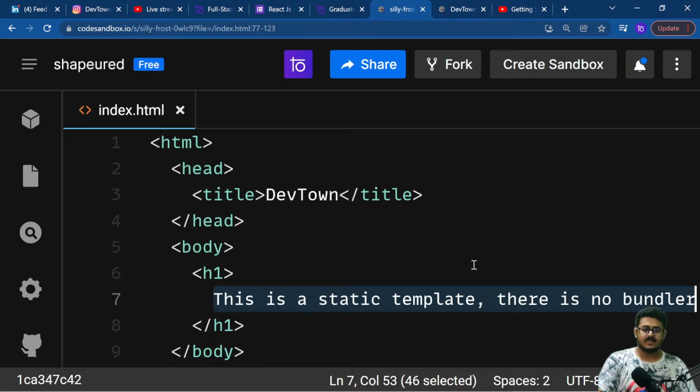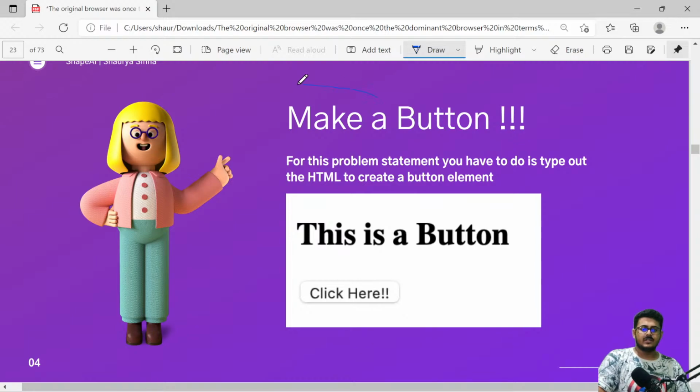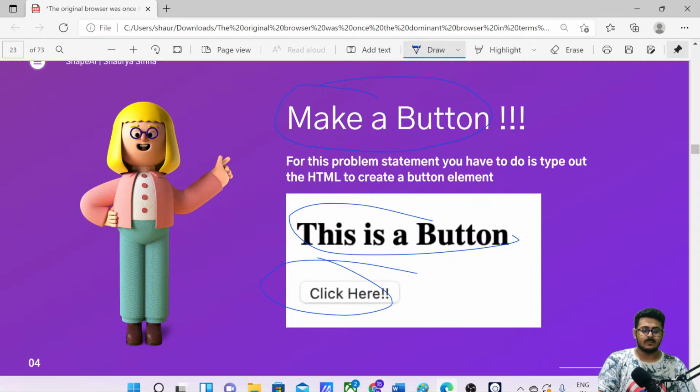Okay, amazing, guys, amazing. So next, what we are going to do is make a button in HTML. Okay, we are going to make this particular thing. So this is a button, and we are having a button right over here. We want to create this using HTML.